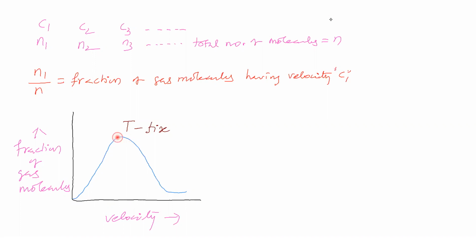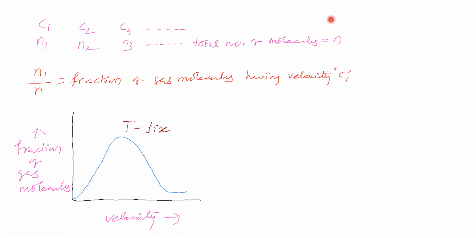It is the maximum fraction of gas molecules. Then on further increasing velocity, the fraction of gas molecules decreases and remains almost constant.